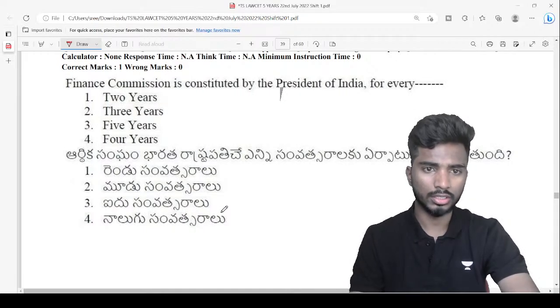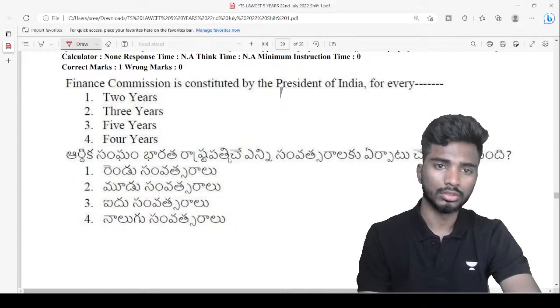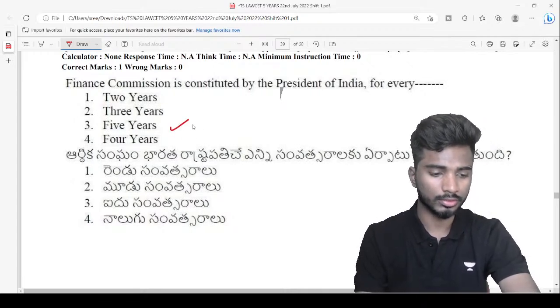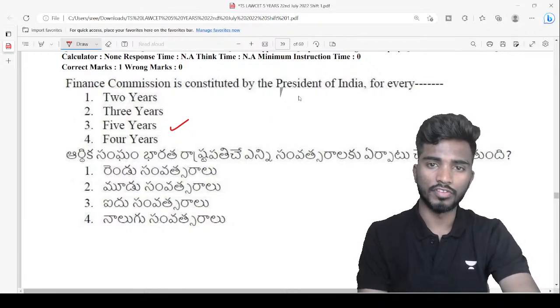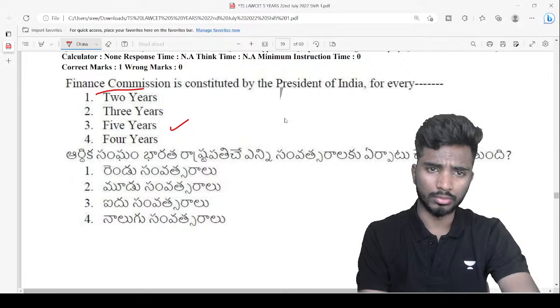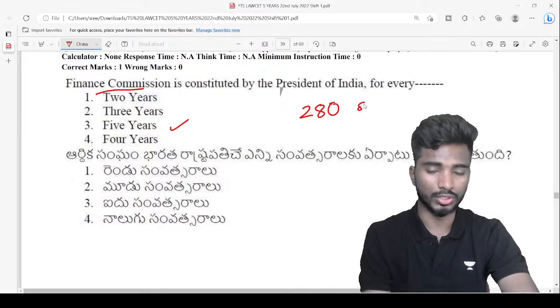What is the answer? For every 5 years, right? Very good, Indira, Ghania, for every 5 years. So Finance Commission is a constitutional body under Article 280 of the Indian Constitution, right?